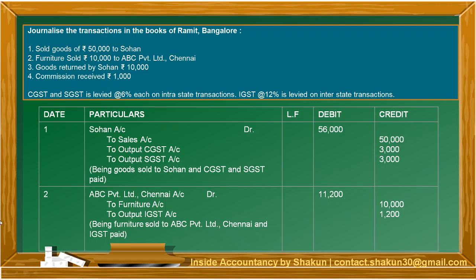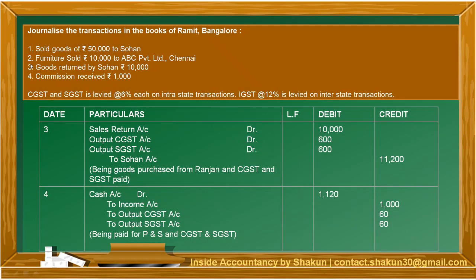Next transaction is furniture sold for 10,000 to ABC Private Limited, Chennai. Now we are selling the furniture in Chennai, so it is an interstate transaction. Therefore, our basic entry, as you all know, furniture is going out, to be credited. ABC Private Limited is the receiver, to be debited. And since we are selling, output IGST will be credited. The amount of furniture was 10,000, IGST at 12% is 1200, and total amount 11,200 under ABC Private Limited.